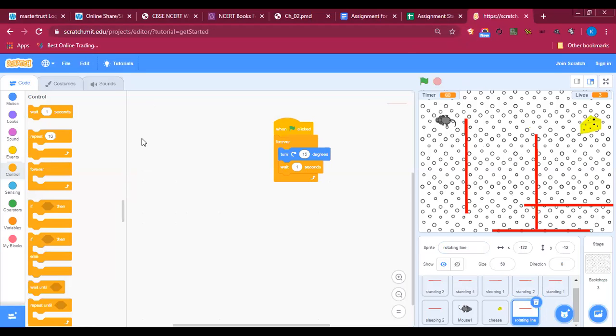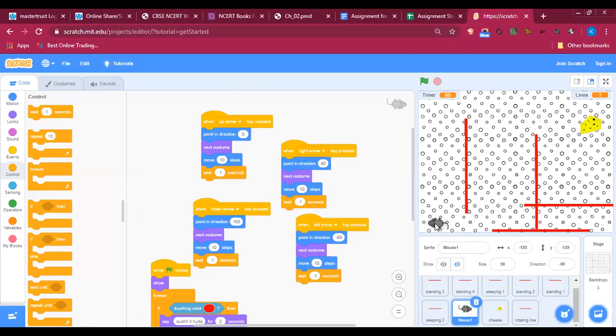Mouse anyhow will be there on the left hand side itself. Left bottom. The mouse is always going to start from there. And cheese, let him decide where he wants to keep. But we need to finish this in 60 seconds.